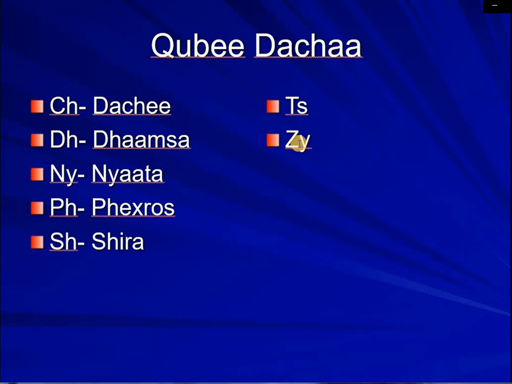Some people have different spelling, but this is what I know. Tsa, for example, you want to say tsahai, which means the sun in another language. Ja, jantala, for example, if you want to say jantala in another word, it means an umbrella, like that. So these are additional Oromo alphabet, or Qubee Afaan Oromo.